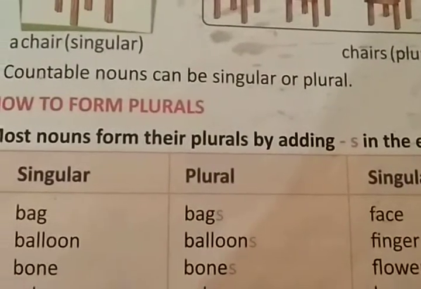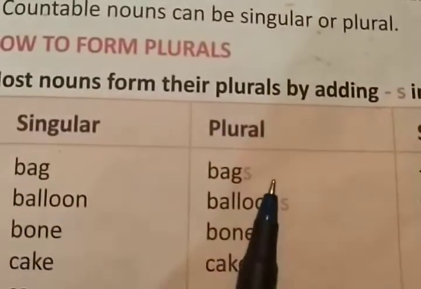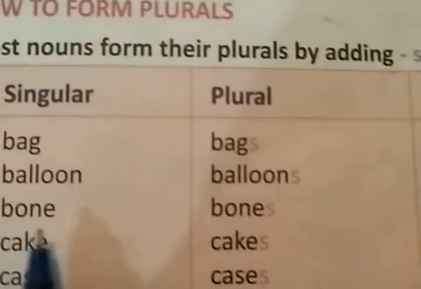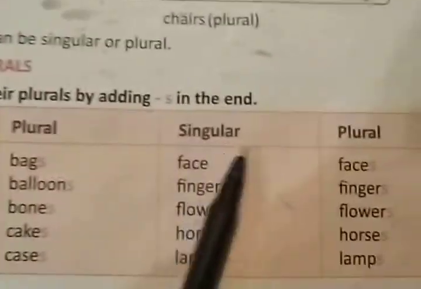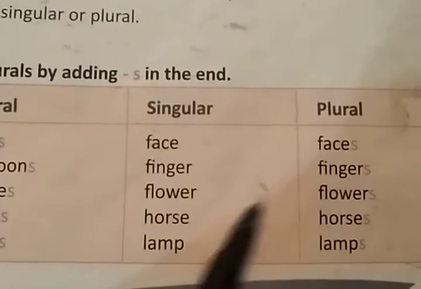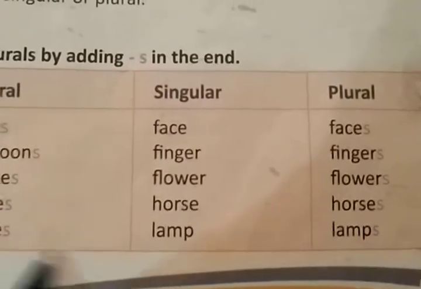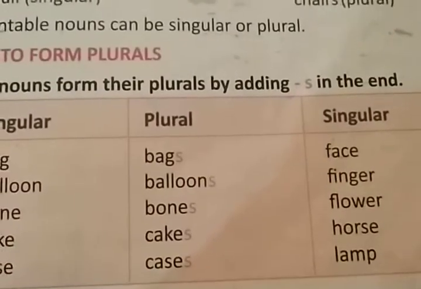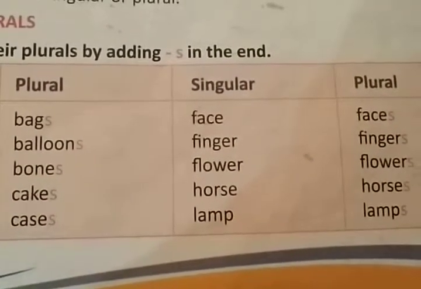So you simply have to add s at the end, like bag, bags, balloon, balloons, bone, bones, cake, cakes, case, cases, face, faces, finger, fingers, flower, flowers, horse, horses, lamb, lambs, right? Here you are adding simply s at the end of the word.